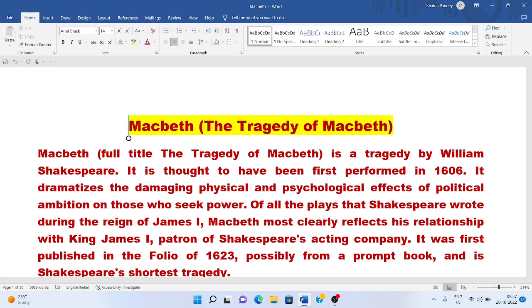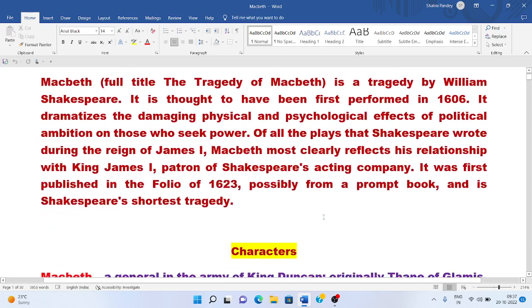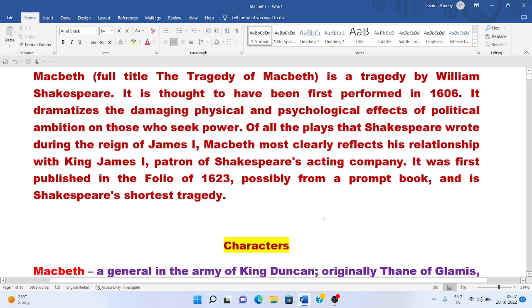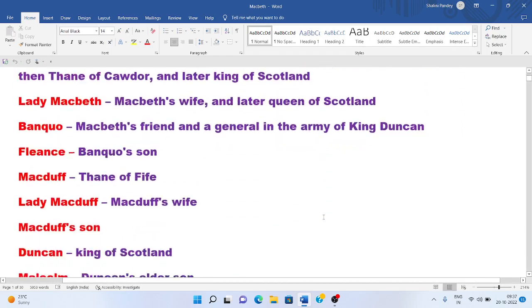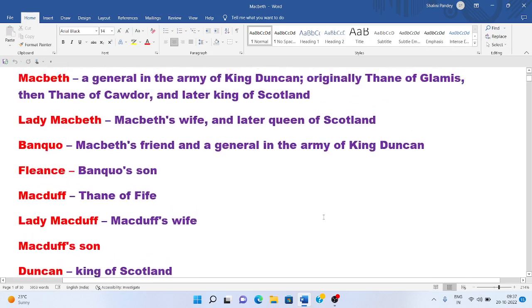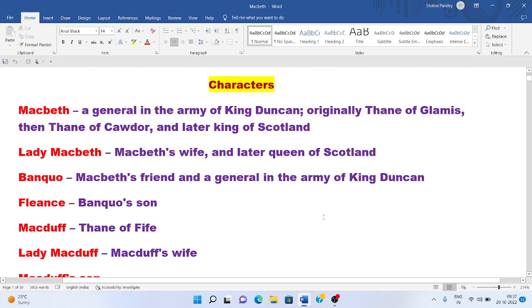Of all the plays that Shakespeare wrote during the reign of James I, Macbeth most clearly reflects his relationship with King James I. It was first published in the folio of 1623, possibly from a prompt book, and it is Shakespeare's shortest tragedy. Here I will discuss some points and some characters, then we will go to the act-wise summary of the play.